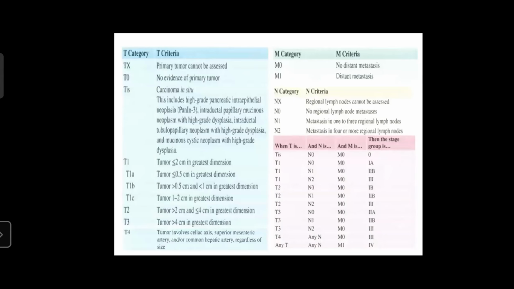It is important to note that T4 disease is an advanced disease which involves the celiac axis, superior mesenteric artery, and the common hepatic artery, regardless of the size of the lesion. And an M1 lesion is a distant metastatic lesion.